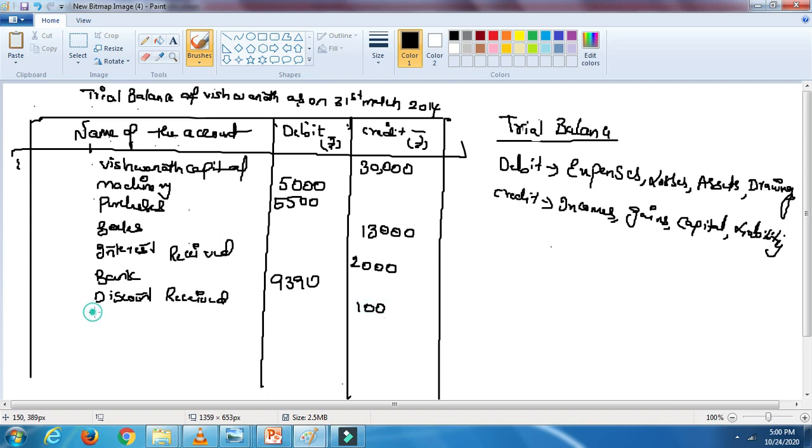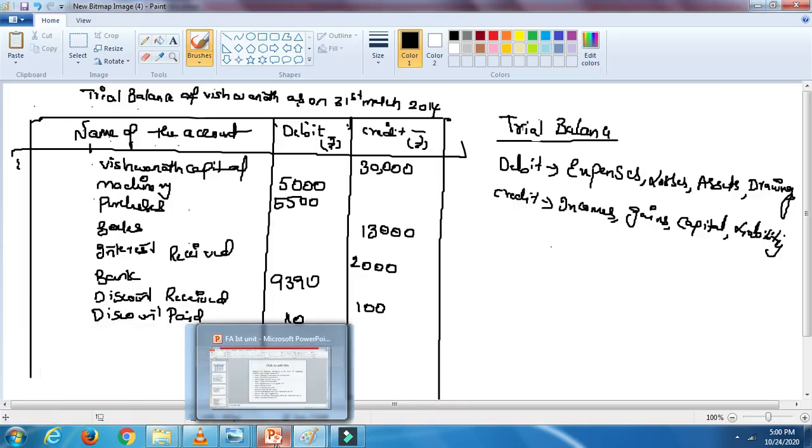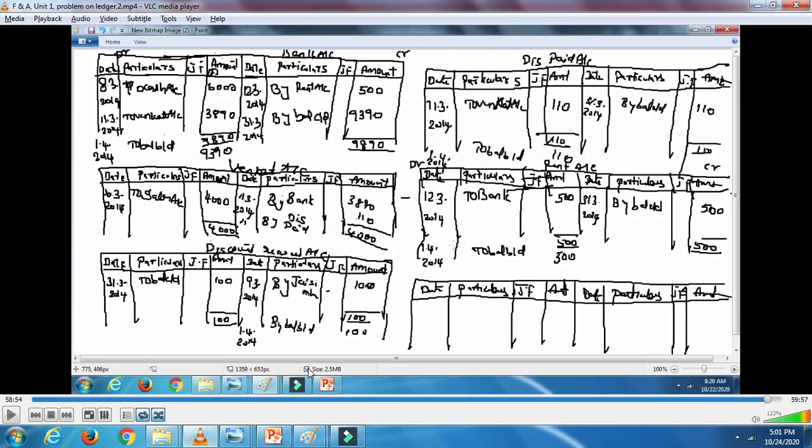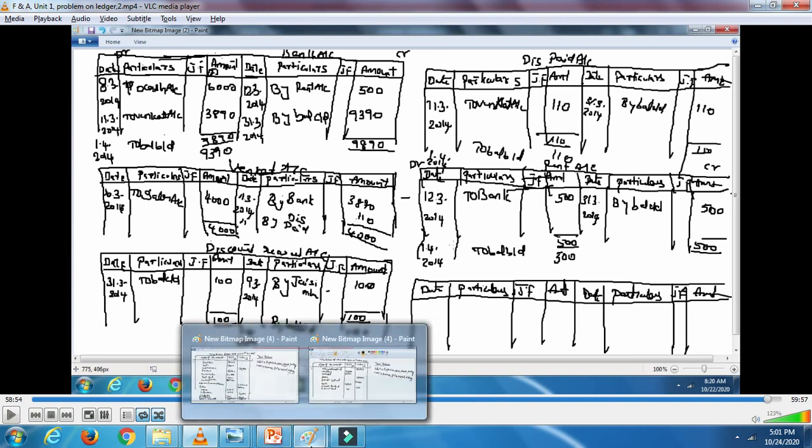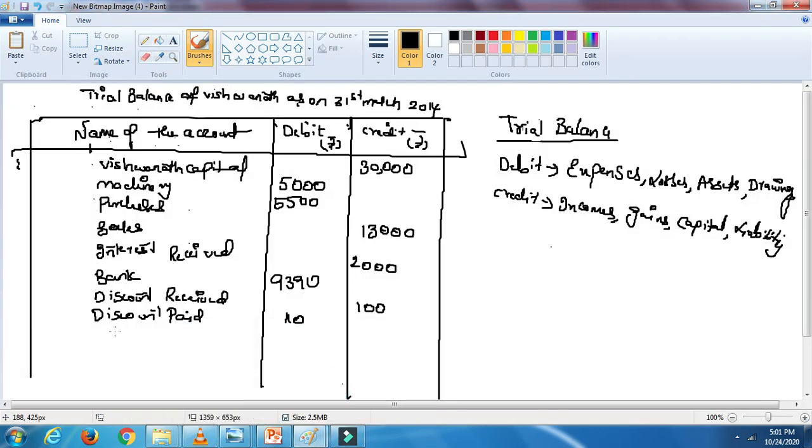Discount paid 110. And what is another one? Rent, also on the debit side, it means it's rent paid. So let's take that also. Rent paid, the amount is 500.